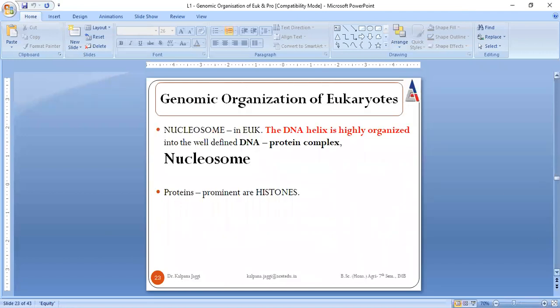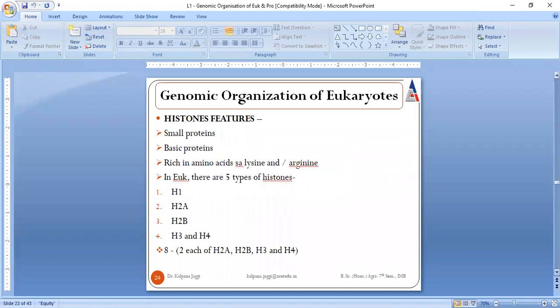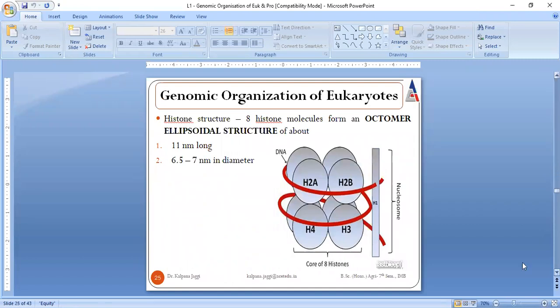This is the genomic organization of eukaryotes, and it is a very interesting one. First, I will show you the structure of genomic organization of eukaryotes. Like in prokaryotes, I told you, there is the presence of DNA, and along with the DNA, there is the presence of basic proteins. And I stressed that no histone proteins are present in prokaryotes.